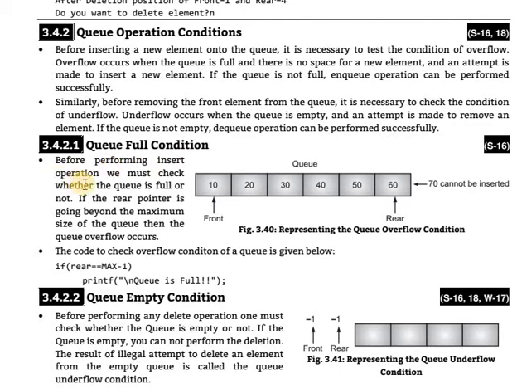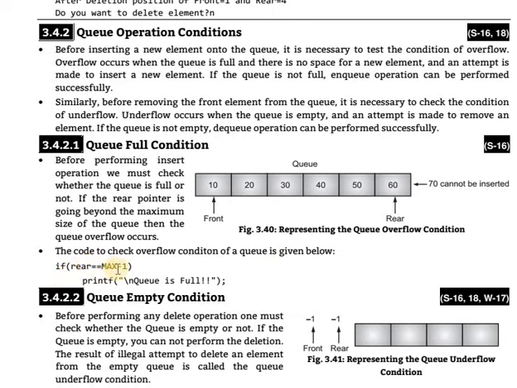Before performing insert operations, we must check whether the Q is full or not. If the rear pointer goes beyond the maximum size of the Q, then Q overflow occurs. The code to check the overflow condition of the Q is given below.